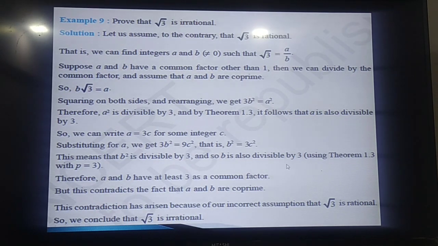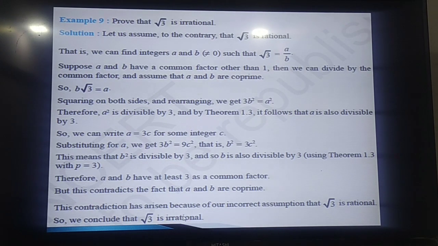It means that B has at least one factor 3. It means that in both cases, there is at least a common factor 3 of A and B, which contradicts that A and B are co-primes. So what we have considered, root 3 equal to A by B, is wrong, and if root 3 is not equal to A by B, then root 3 is an irrational number.